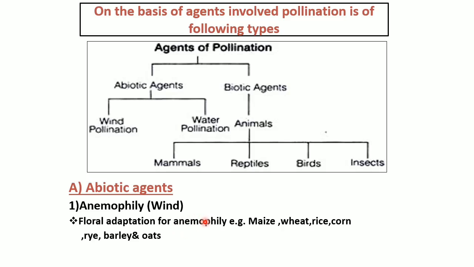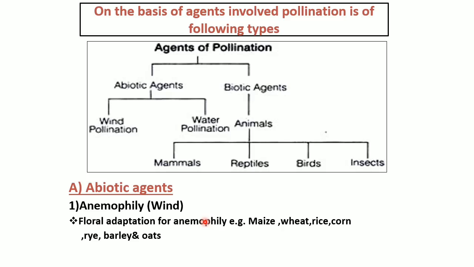Fourth one is flowers are generally unisexual and male flowers present at the higher level. So now these are the various floral adaptations. Another one is stamens with a tiny filament and versatile anther.